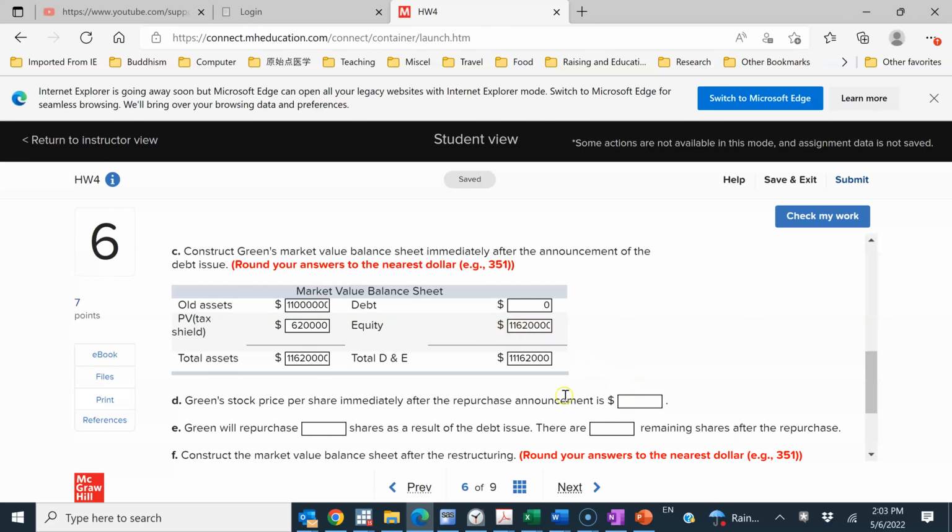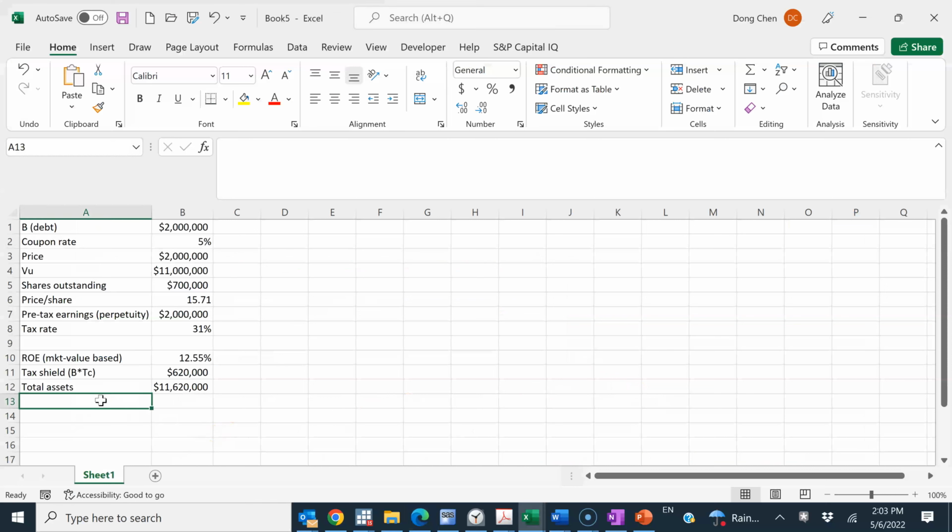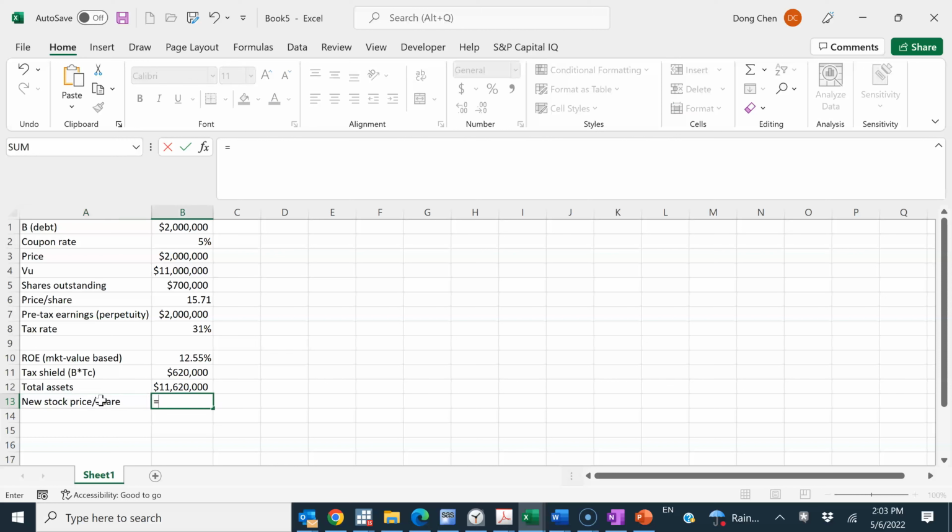So to get the new stock price, we just need to divide this, the total assets, which is also the total equity, because no debt has been issued yet. And we just need to divide that by the shares outstanding. And because no shares have been bought back yet, the shares outstanding is still the old shares outstanding.